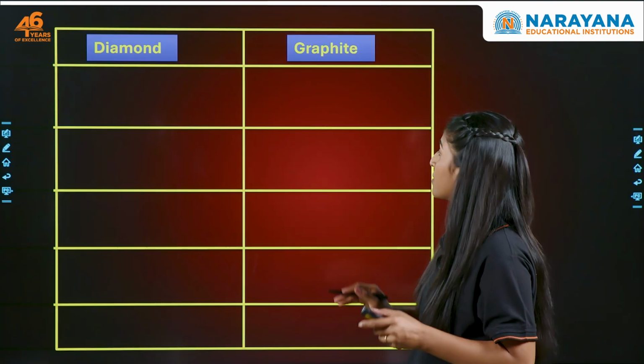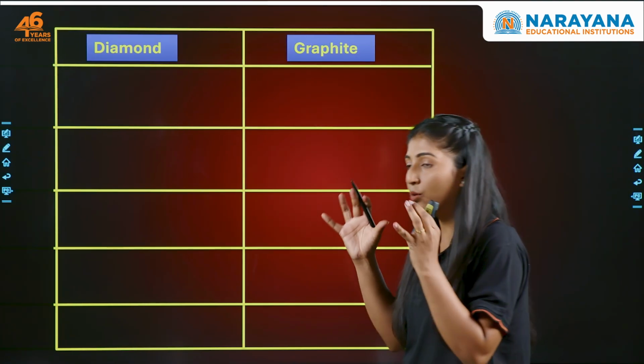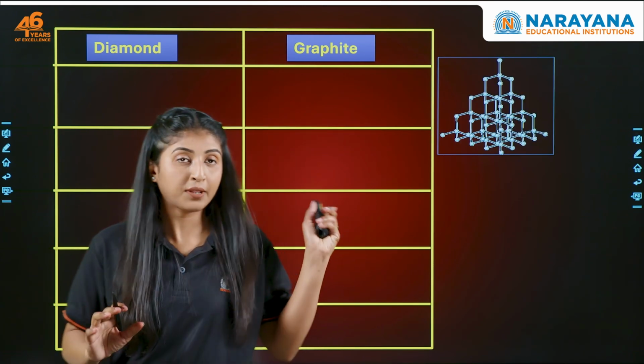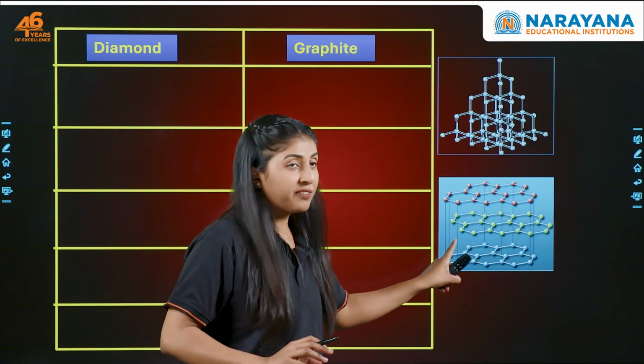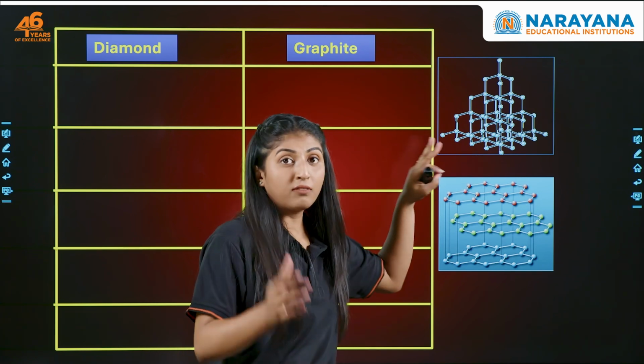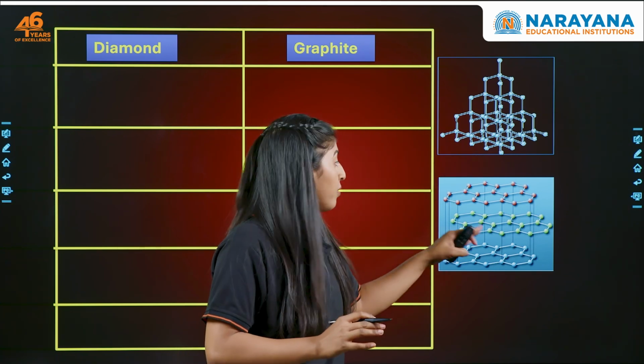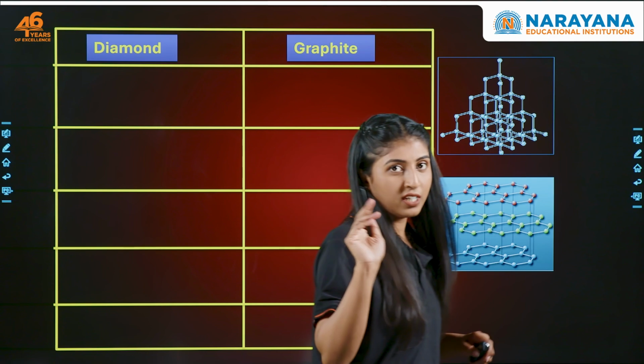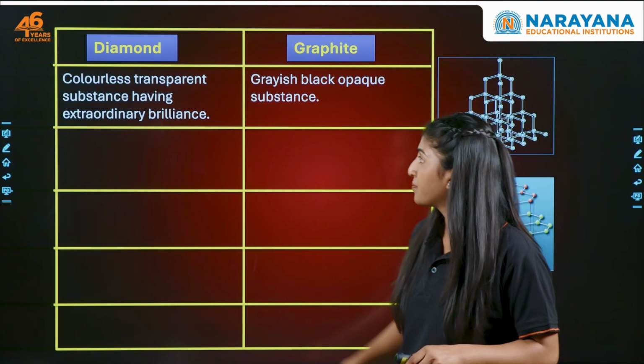Okay? Now let's have a quick understanding of how diamond and graphite are different. This question comes in examinations. Diamond and graphite: one, we have already said that diamond is hard while graphite is soft. Well, diamond has one carbon atom bonded to 4, while graphite has it bonded to only 3. Now let's look at the written differences, right?